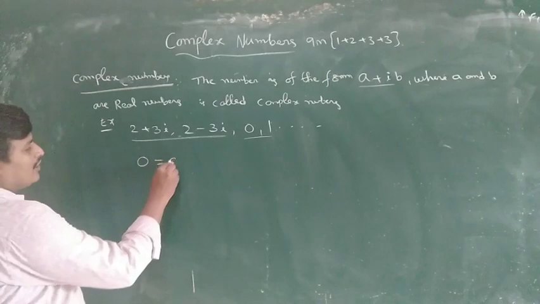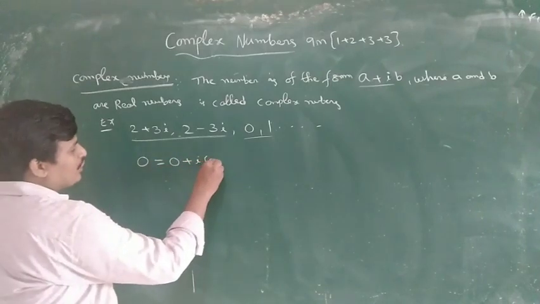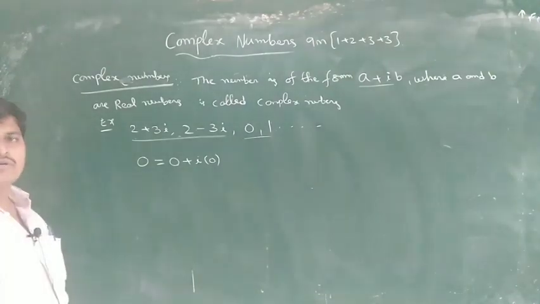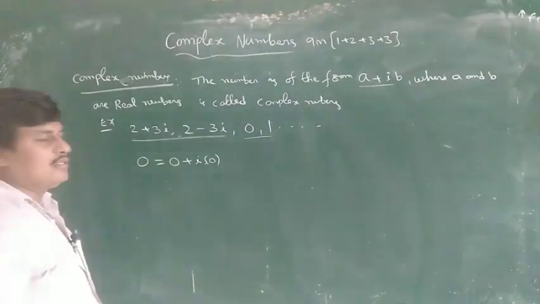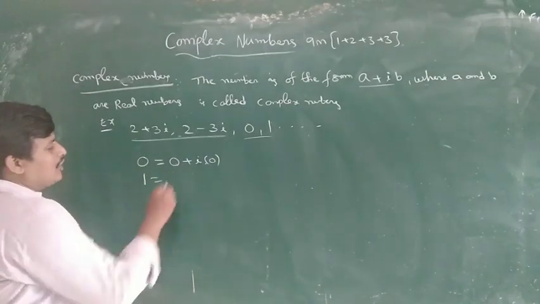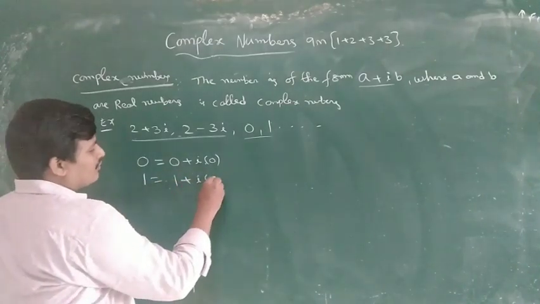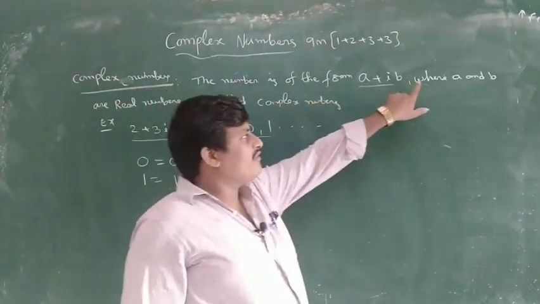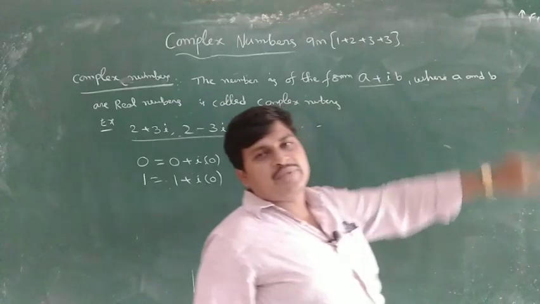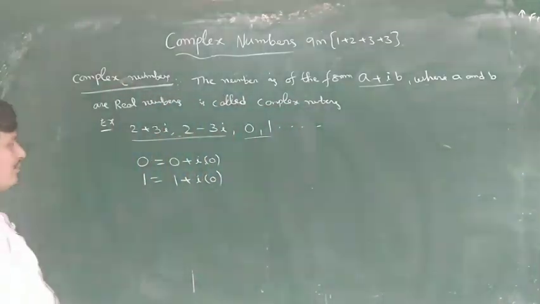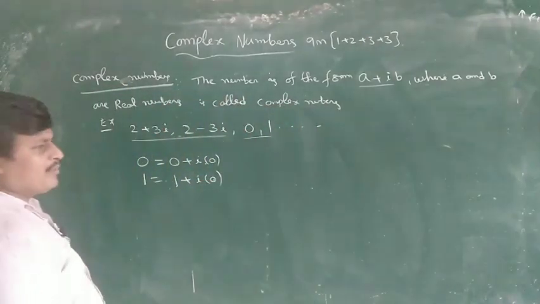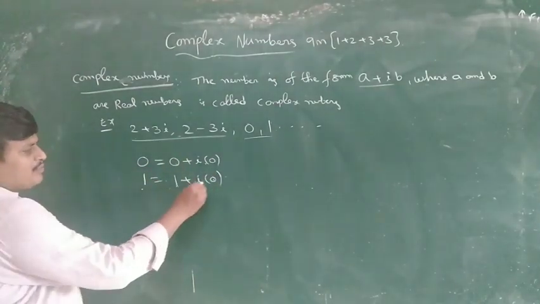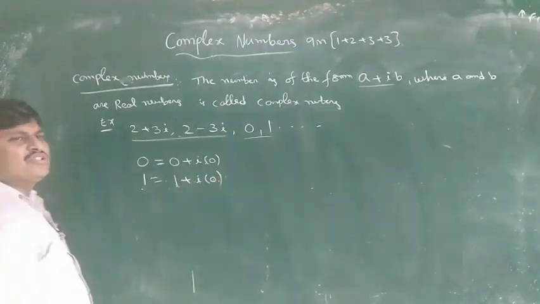Show it. 0 is equal to what? 0 plus i into 0. Anything into 0 is 0, so 0 plus 0 is 0. 1 is equal to 1 plus i into 0. So what are a and b? The number is of the form a plus ib, where a and b are which numbers? Real numbers. So 1 is a real number, 0 is a real number. So 1 is converted into 1 plus i into 0. In a plus ib, here a is equal to 1, b is equal to 0.